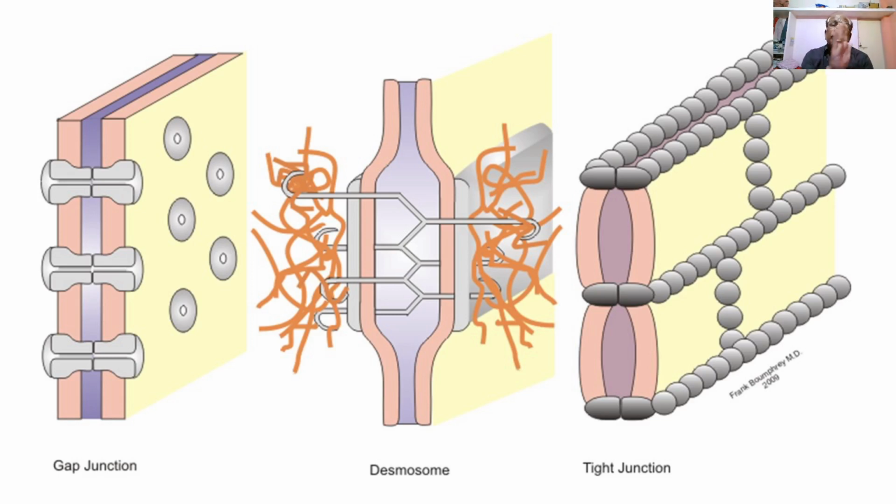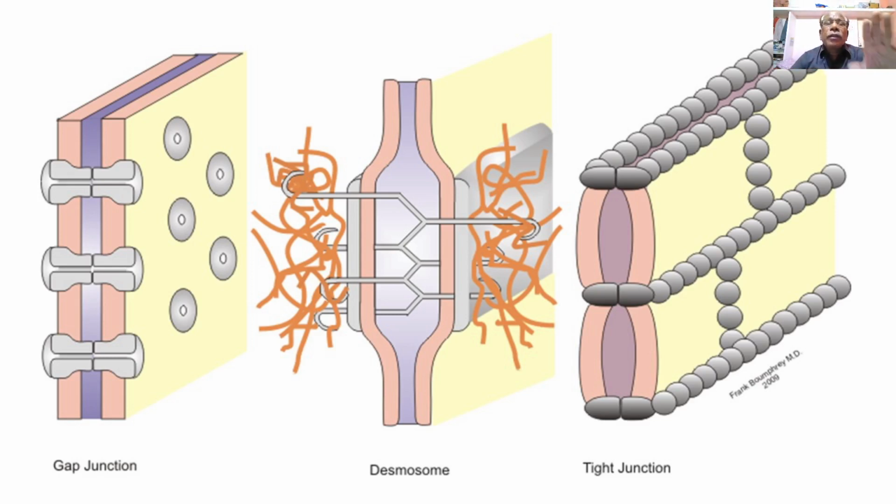The two sheets are like lamellae, the plasma membranes or cell membranes, colored yellow, and in between them there is a violet colored gap present between the two plasma membranes. So the gap junction is a simple structure. It forms a tube-like channel.